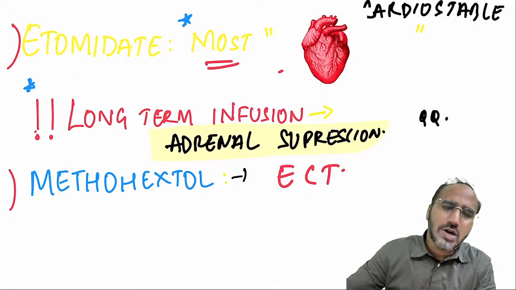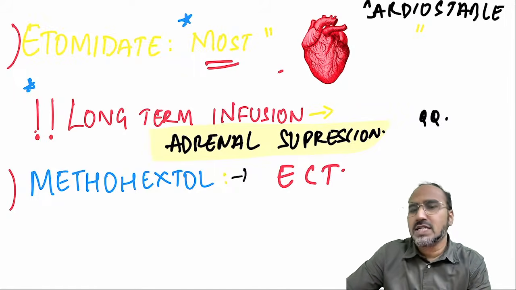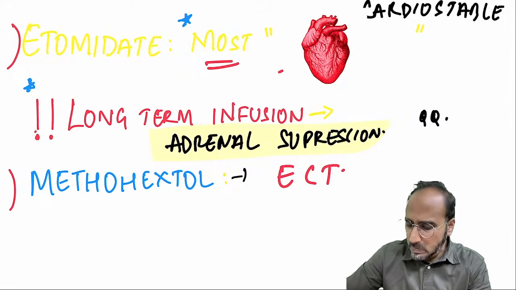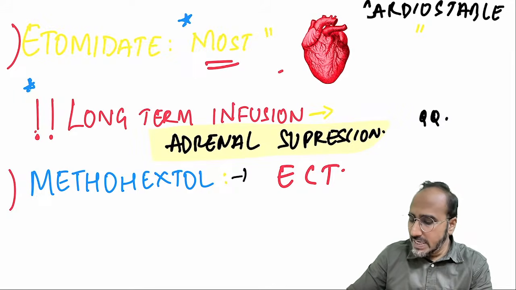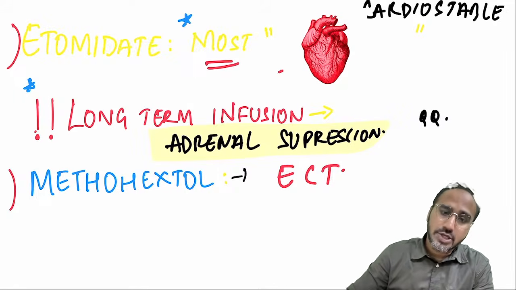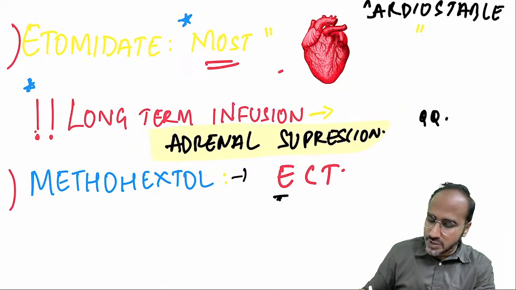So long-term infusions of etomidate are not used. If you want to use a long-term infusion in the ICU, you have dexmedetomidine, you have other drugs available. Okay? Next. There is one more IV induction agent called methohexital. Methohexital is usually used for electroconvulsive therapy.